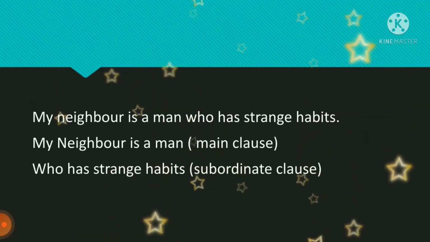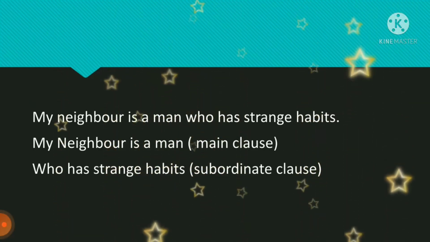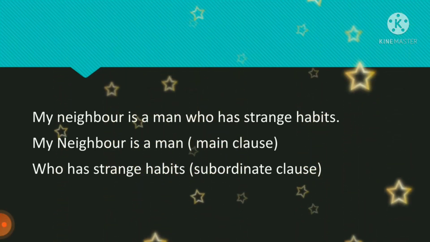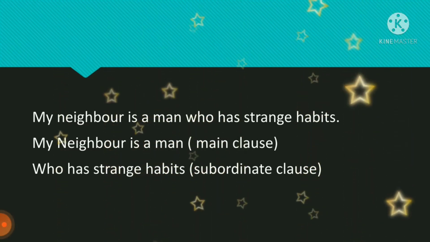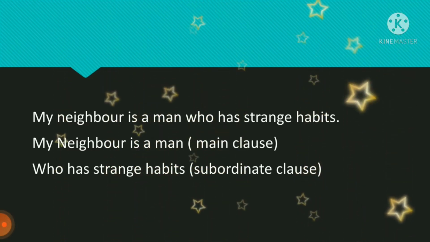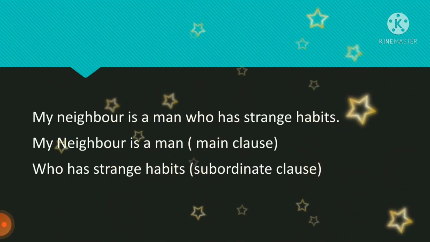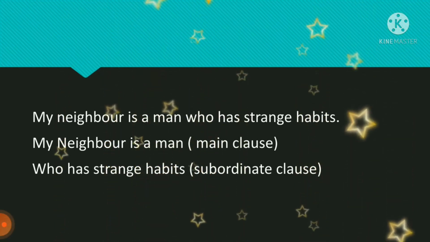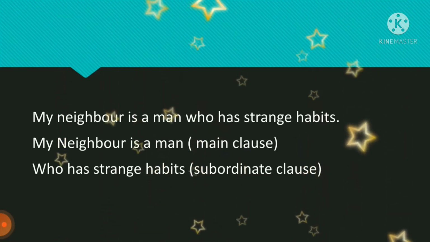Let us see one more example. My neighbor is a man who has strange habits. Here, my neighbor is a man is the main class, who has strange habits is the subordinate class. The subordinate class qualifies the noun man, so it is called an adjective class. So the adjective's work is qualifying the noun or describing the noun, and it is called an adjective class.